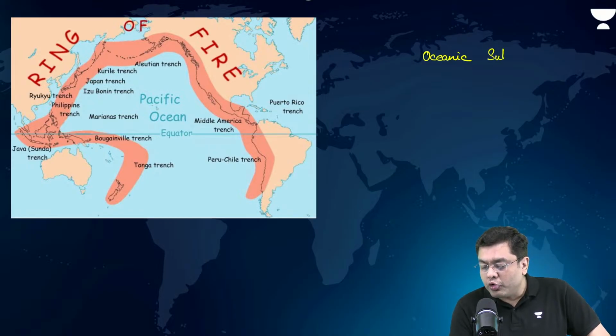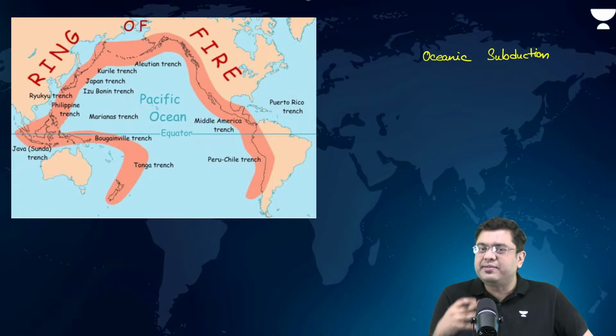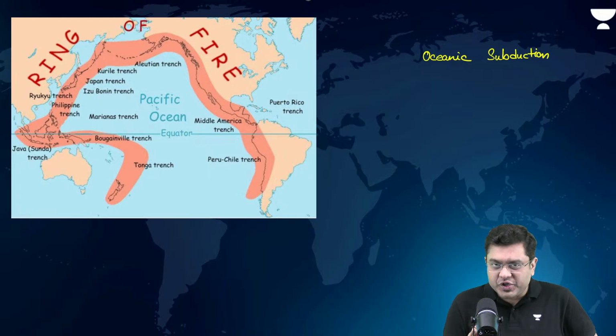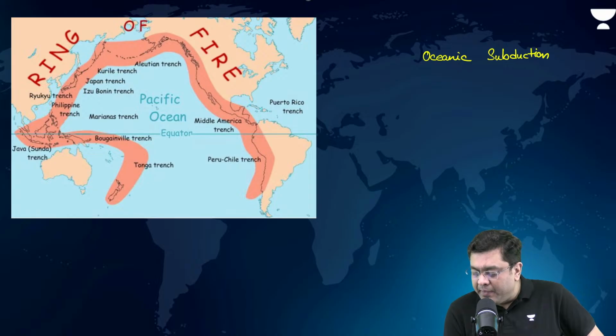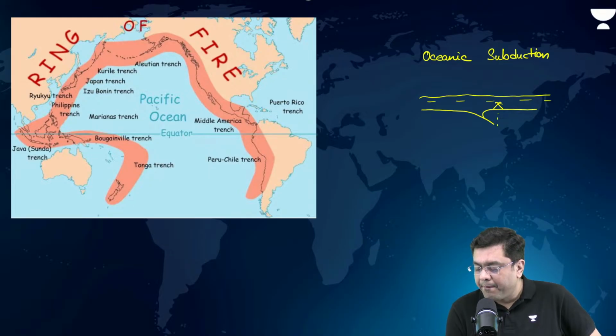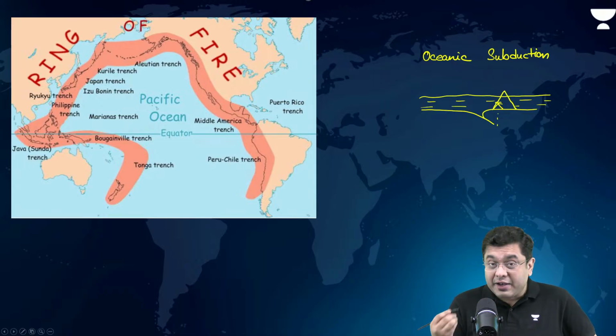Now, when you talk about oceanic subduction, just saying that oceanic subduction creates these landforms will never be sufficient. So draw the schematic image associated here as well, whereby you can highlight oceanic subduction with a simple image. Seamounts are again a landform, then volcanic islands that will be found. So all these you talk about.